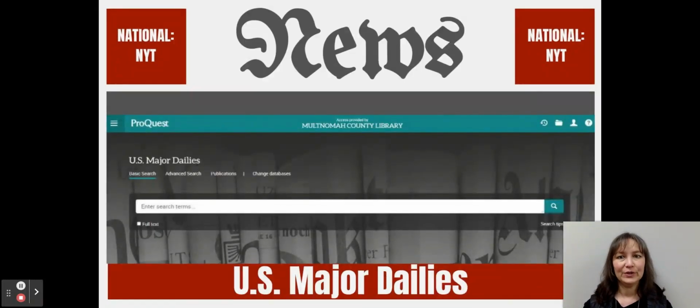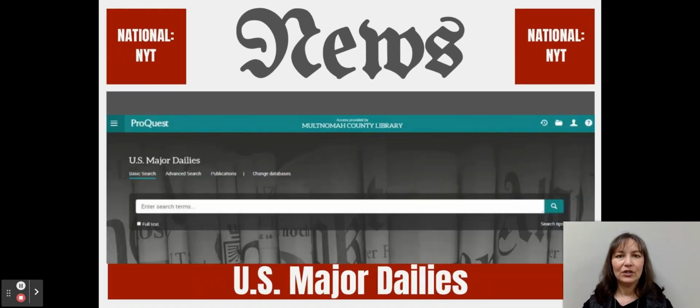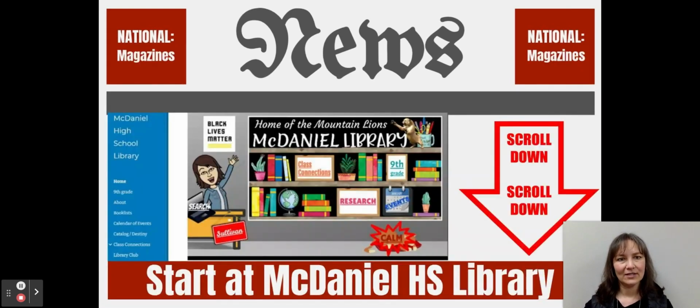And this is a really cool trick too. So once you click this button that says New York Times 1980 to present, you get this screen for US major dailies. And so let me show you what you access when you get in there is not just the New York Times, but you also get 5 national credible newspapers that you can read for free for having a Multnomah County Library card. It's awesome. So you can access the New York Times, the Washington Post, the Wall Street Journal, the Los Angeles Times, and the Chicago Tribune. It's a pretty amazing resource that we have access to.